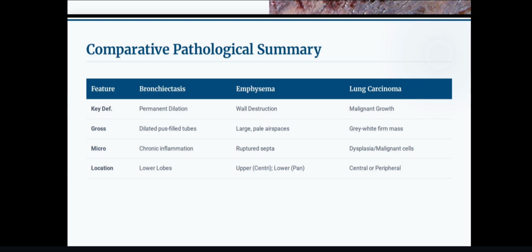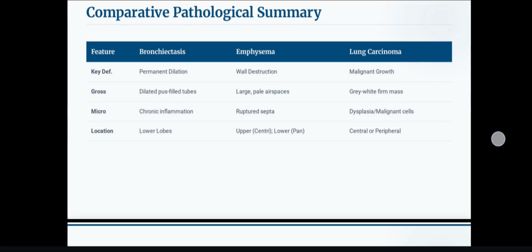Next, comparative pathological summary. Key definition: permanent dilation in bronchiectasis, wall destruction in emphysema, and malignant growth in lung carcinoma. The gross features of bronchiectasis are dilated pus-filled tubes. In emphysema, large and pale air spaces are present. In lung carcinoma, a gray-white firm mass.